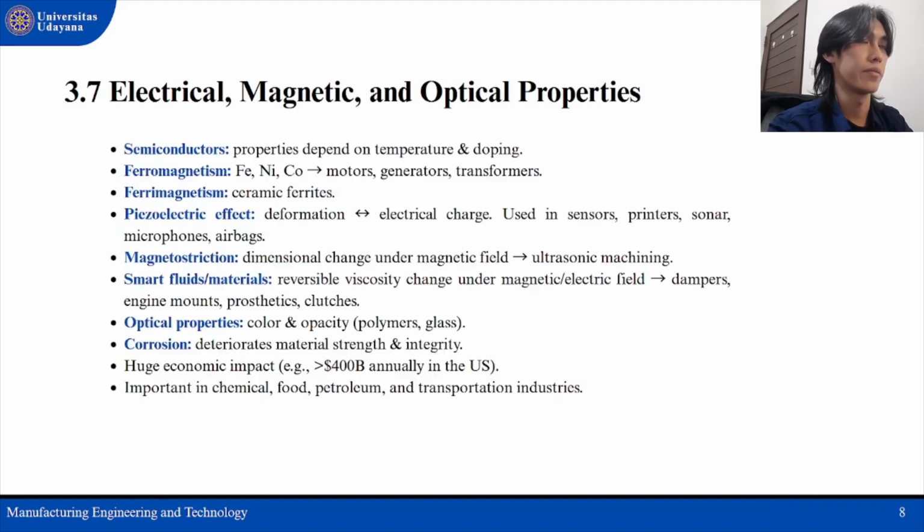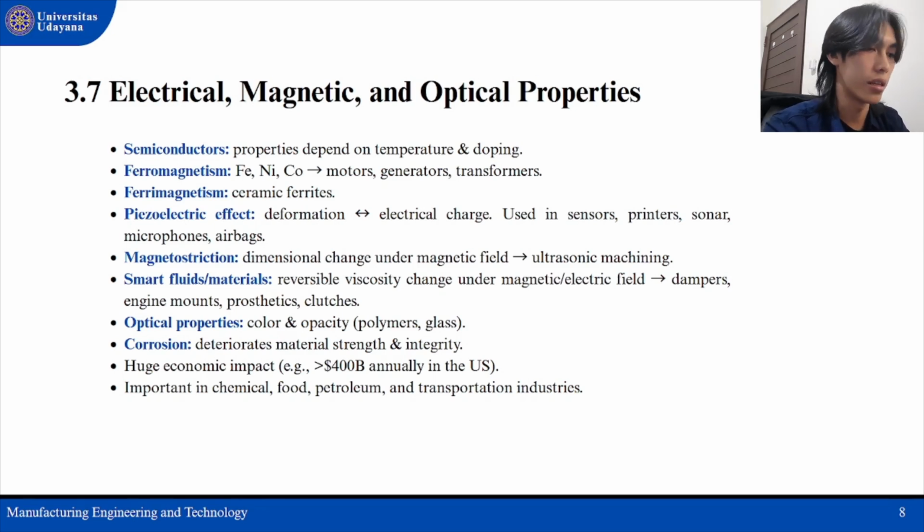Okay, next slide. Okay, in this slide we have semiconductors such as silicon, which have electrical properties that depend on temperature and impurities.